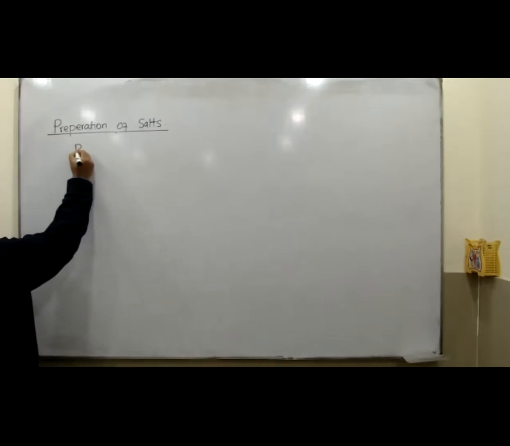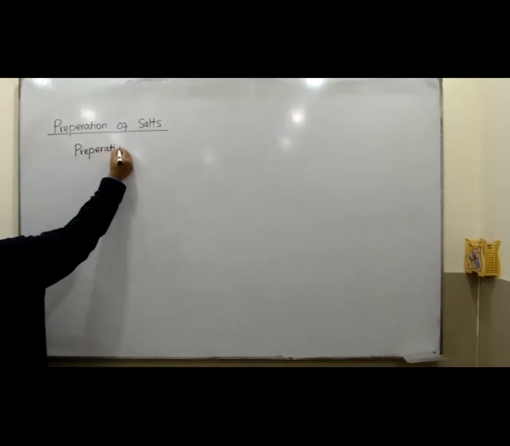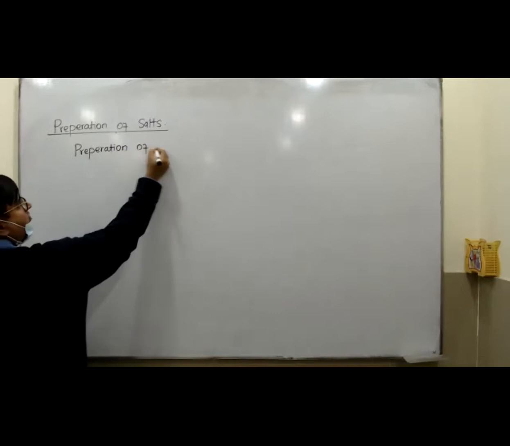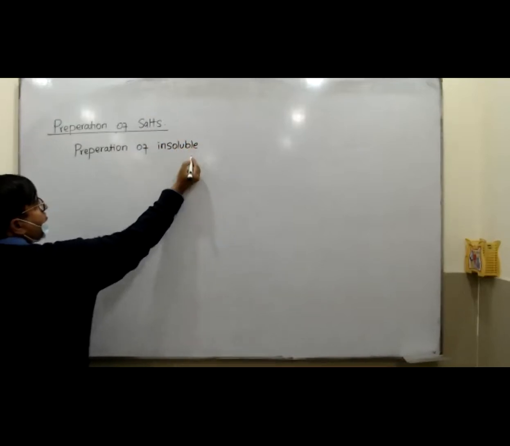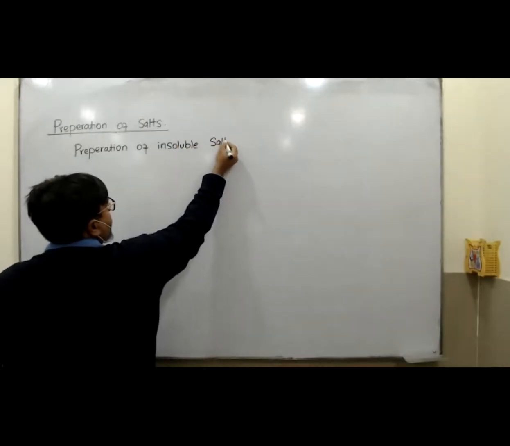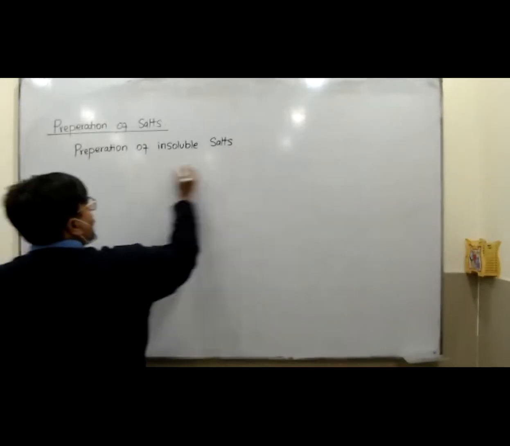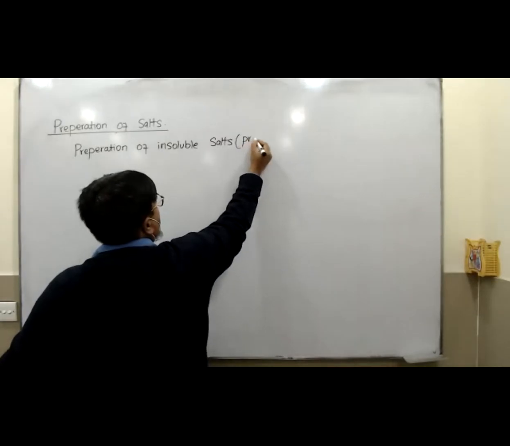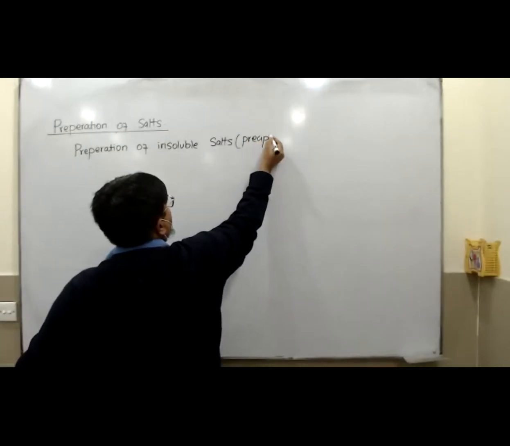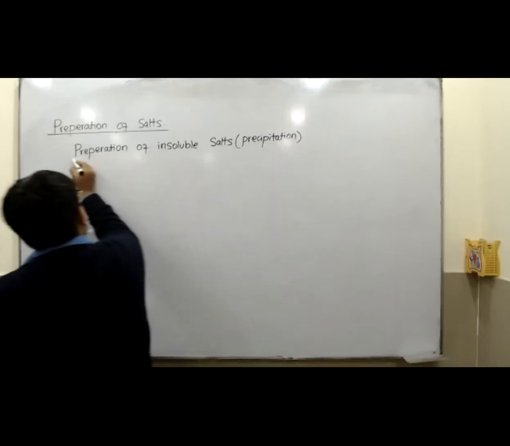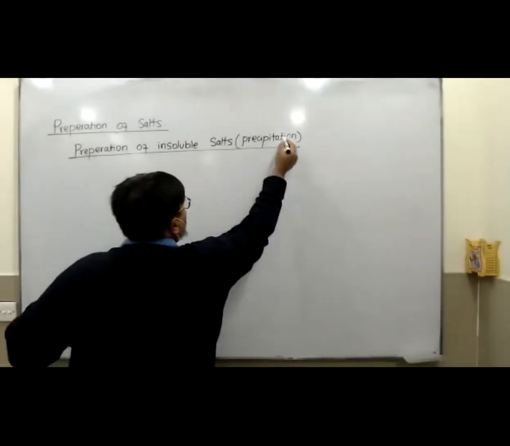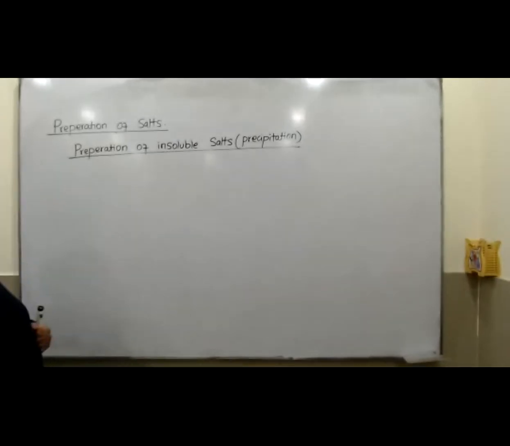So, preparation of insoluble salts. The preparation of insoluble salt could be carried out by a process which is called the precipitation method. Okay. Only one method is used, which is called precipitation.